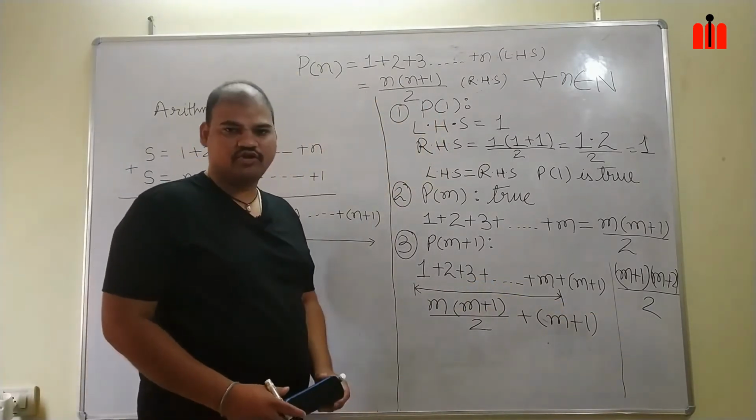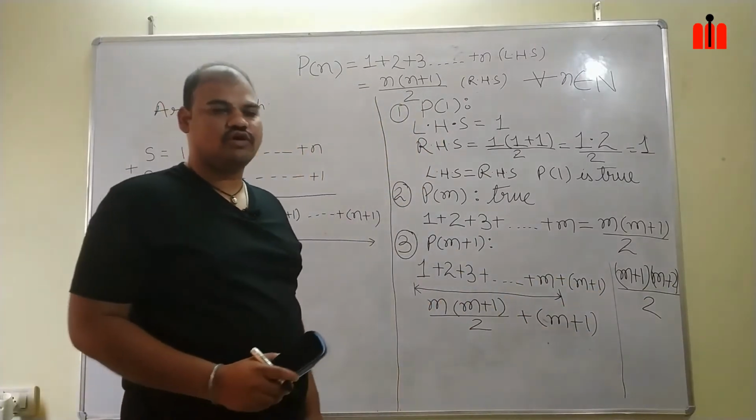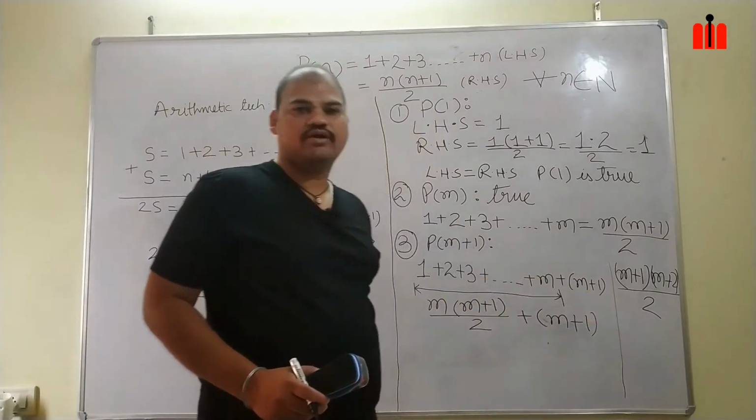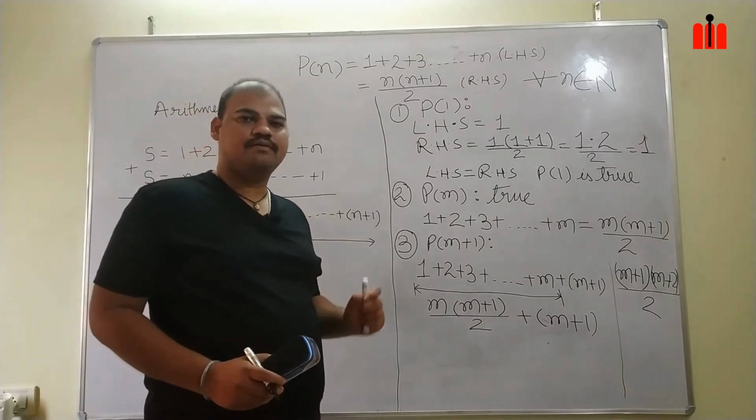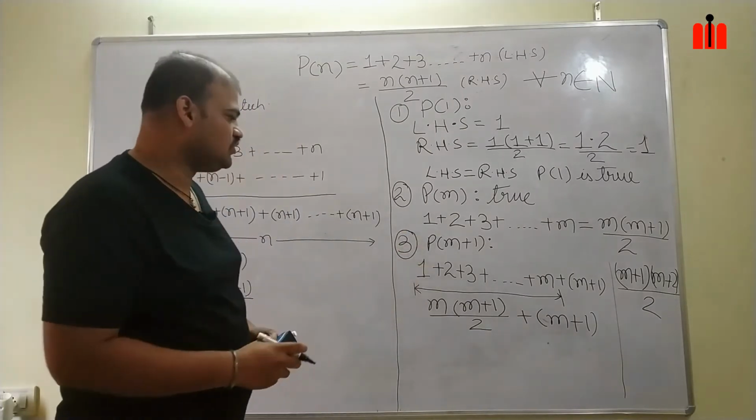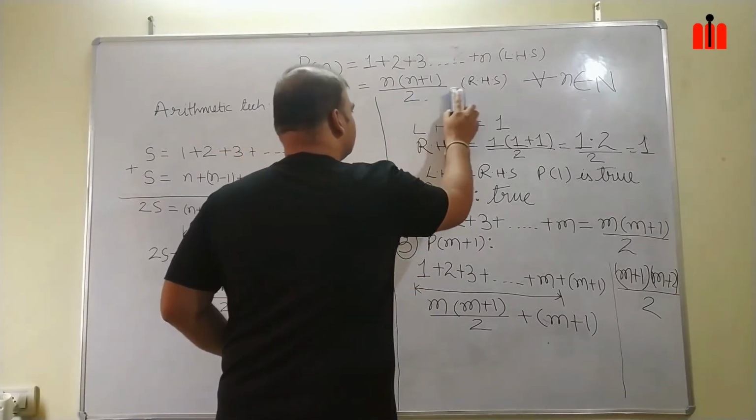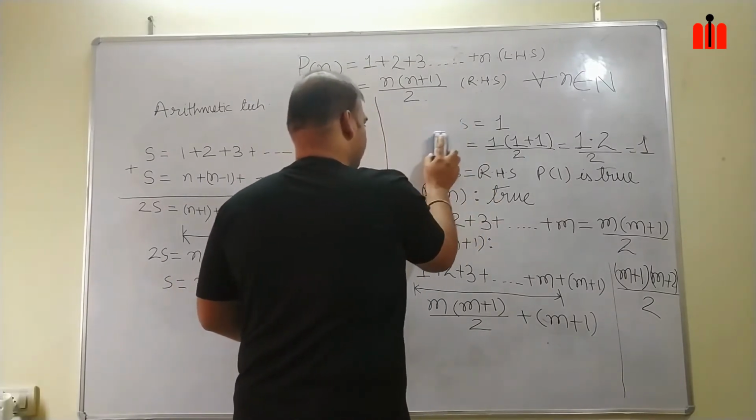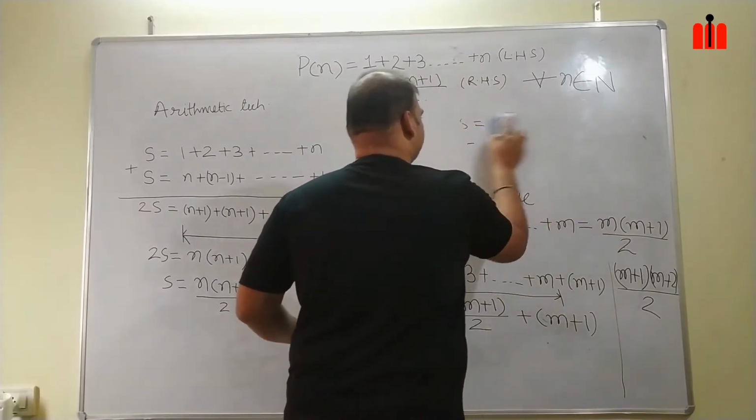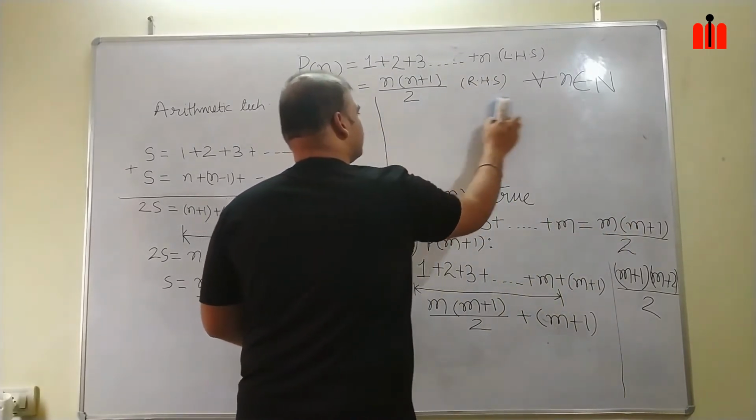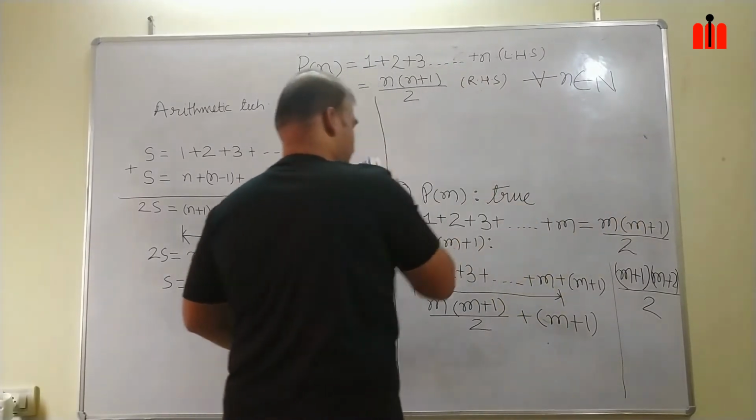After this step, we should focus on getting this term, by which we will be able to say that Pm plus 1 is true. As this is the check step, I will rub it out to make space. This check step is not useful in my further proof. So let me rub it out.